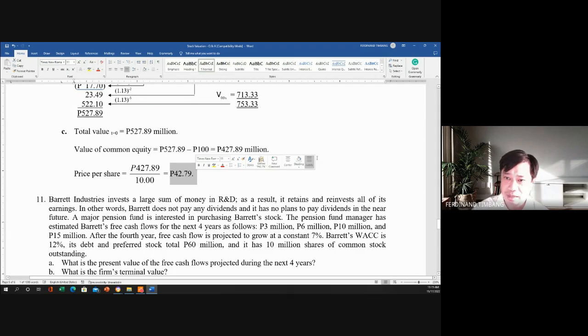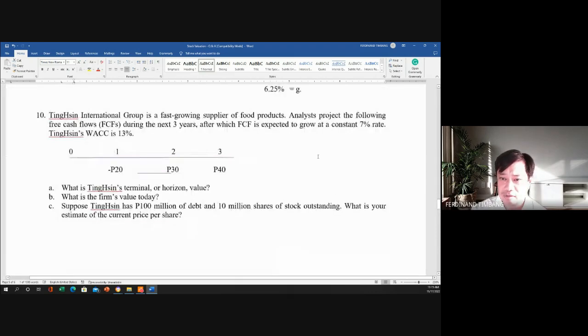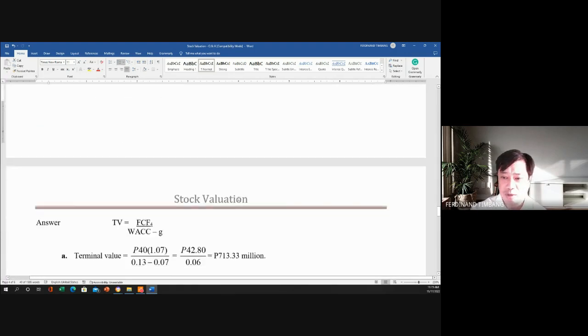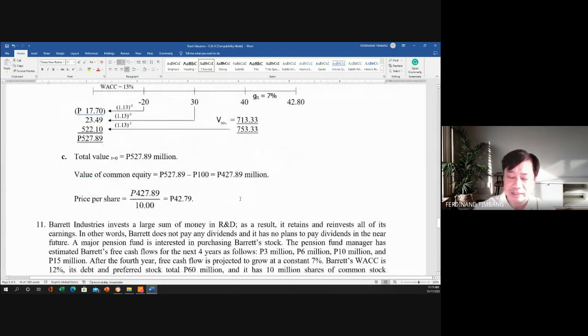Okay? So by the way, when do we use this corporate valuation? Na itong process na to. So para dito. For the corporate valuation class, ginagamit natin yan normally if the company is not declaring dividends. No? Normally if they are not declaring dividends.